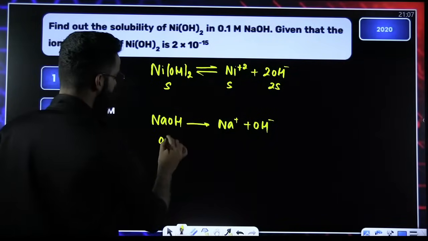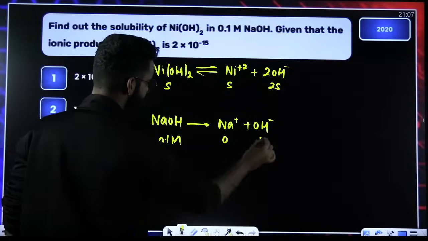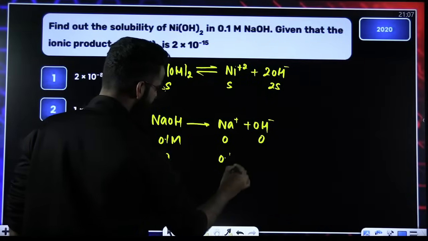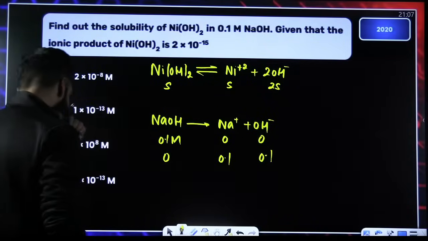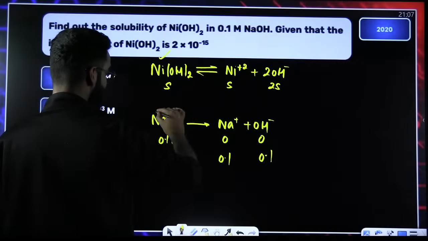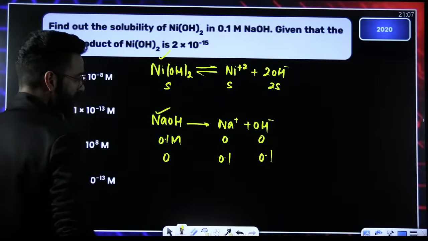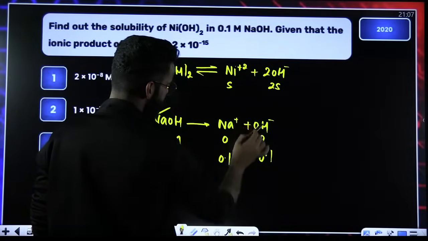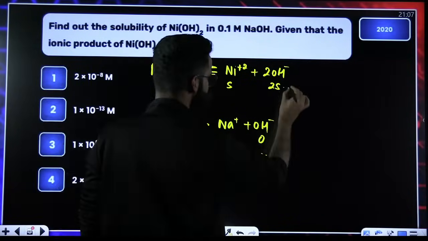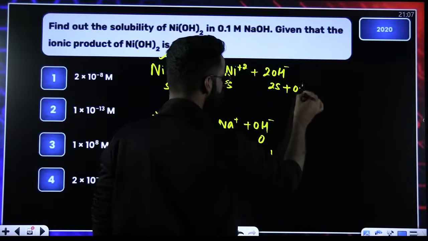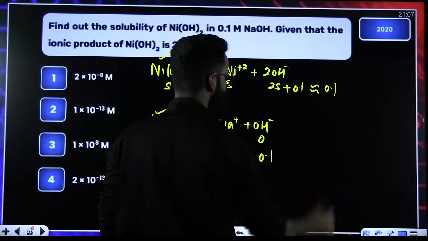The concentration of NaOH was 0.1 molar. So initially this would be 0, this 0, and this will be 0.1, 0.1, 0.1. Now, in the same container, we have a weak electrolyte and a strong electrolyte, and both have one ion in common, that is OH negative. So what is the net OH negative concentration? It will be 2S plus 0.1, which can be approximated as 0.1 only.